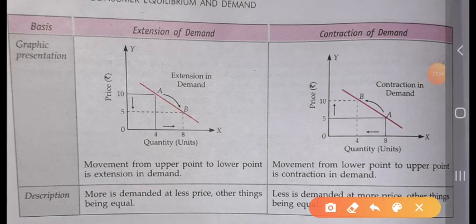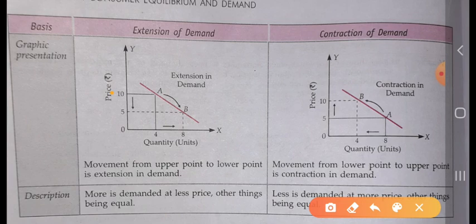Graphical presentation: you know very well that in the extension and contraction of demand, there is movement along the same curve. Movement along the same curve means that the upper point as well as the lower point is moved from one place to another. In the case of extension of demand, the upper point is moved to the lower point, because when the price is 10, the consumer is consuming 4 units.